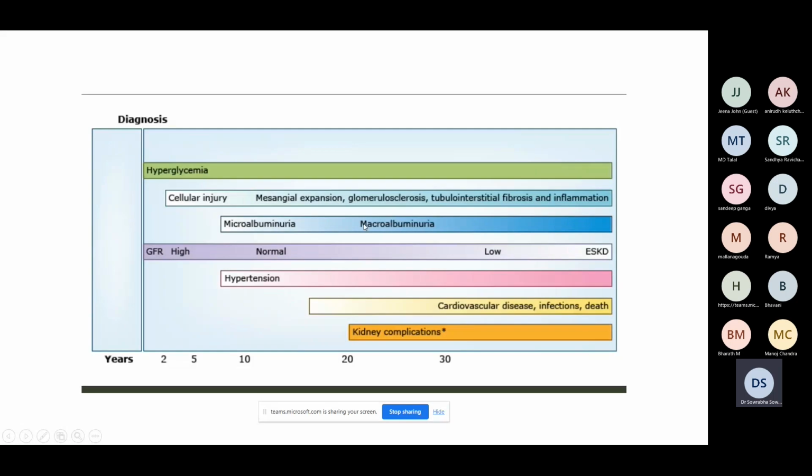Only when it progresses to severely increased albuminuria will the GFR start declining, and then progresses to ESKD. When it is in this spectrum, there is a higher incidence of cardiovascular disease or infections or death.